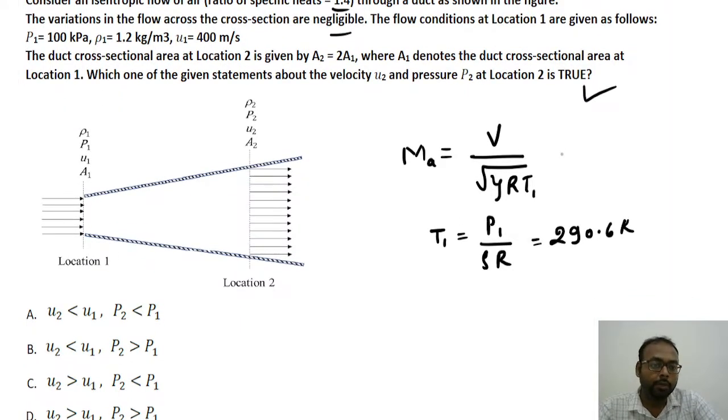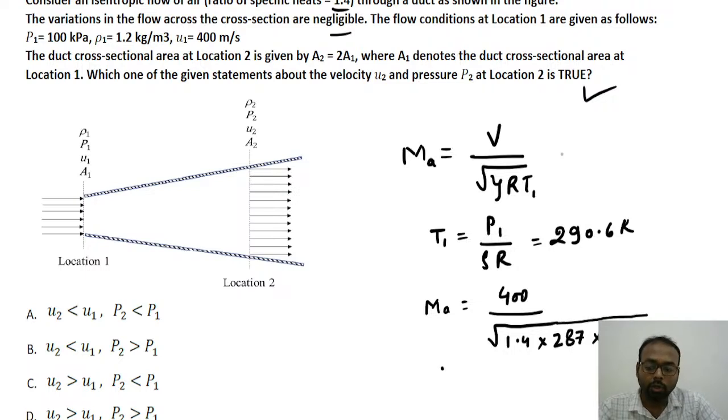So now we can see what the Mach number is at the entry location. The V value we have been given is 400 meter per second, divided by, sorry, gamma we have to put, so under root of 1.4 into 287 into the T1 value, which is 290.6.